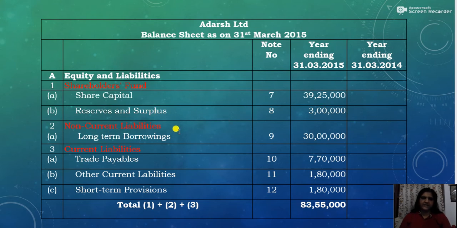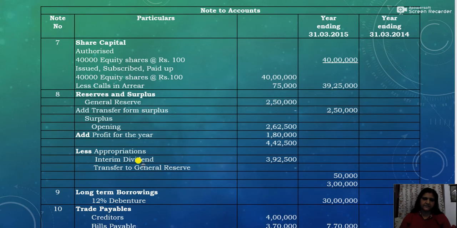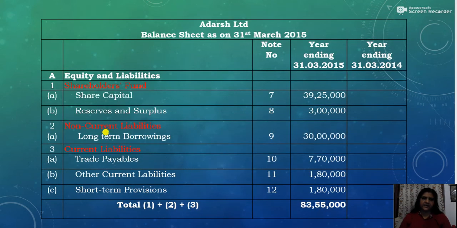Then comes non-current liabilities. Under the non-current liabilities there is long-term borrowing, that is debentures. The 12% debenture is given. So long-term borrowing, that is 12% debenture, 30 lakhs, we will write here under non-current liabilities as per note number 9. There is no other item in non-current liabilities. Only one item is given, that is long-term borrowing, the 12% debenture, 30 lakhs.